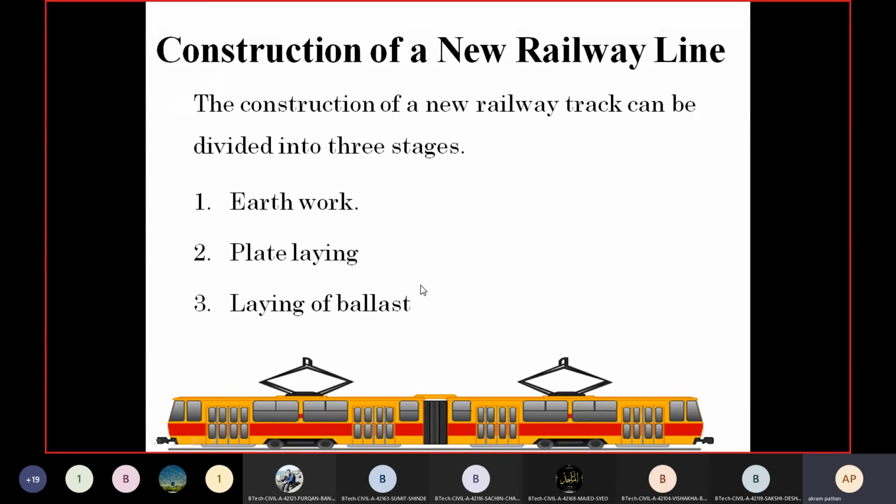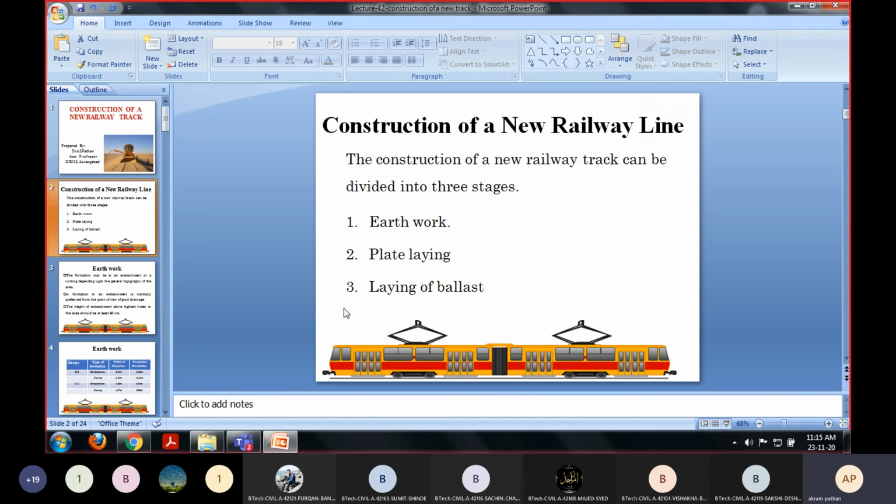So these are the general things we have considered. We are not interested in the design part. Design is different, but these are the things we have to look into in case of the construction of the new railway track.